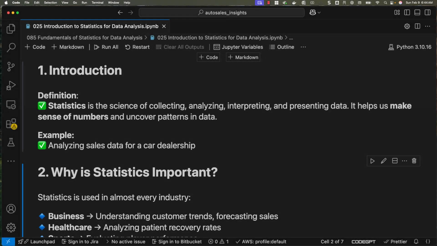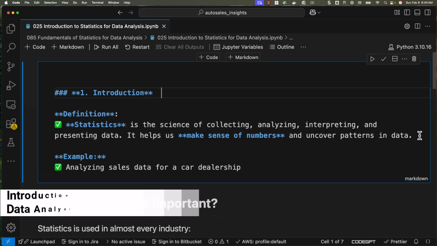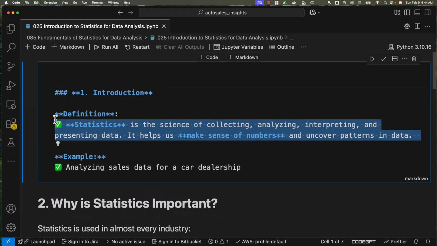Before we dive into working with data, let's start with an essential question. What is statistics? As per the definition, statistics is the science of collecting, analyzing, interpreting, and presenting data. It helps us make sense of numbers and uncover patterns in data. We can take car sales as an example of a dealership, and then we can see what statistics actually means.